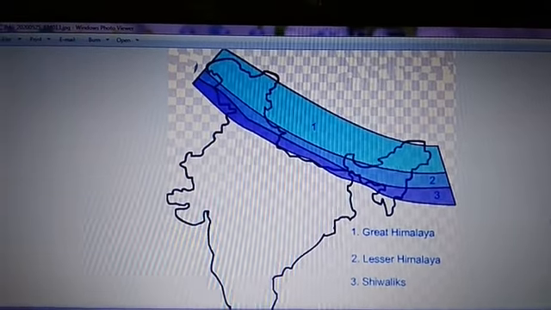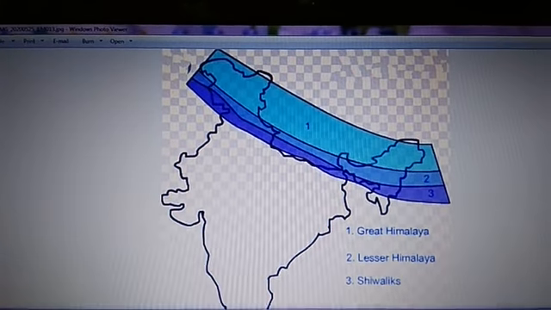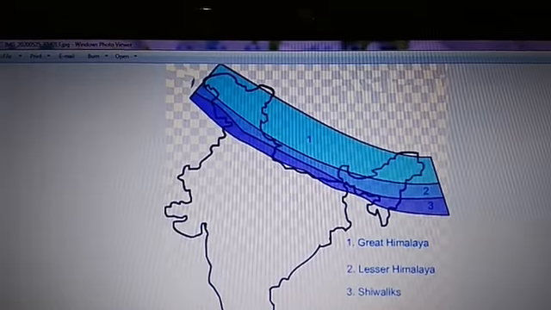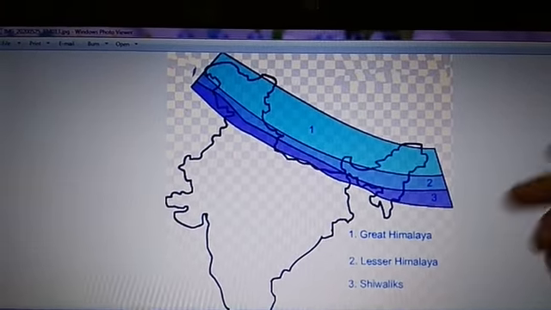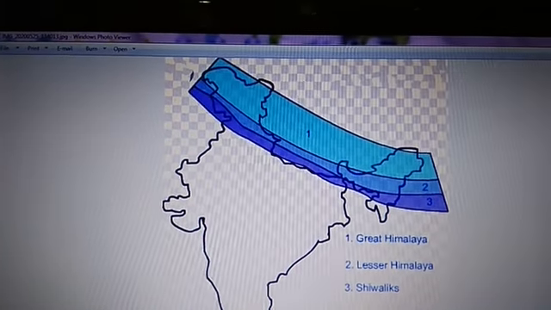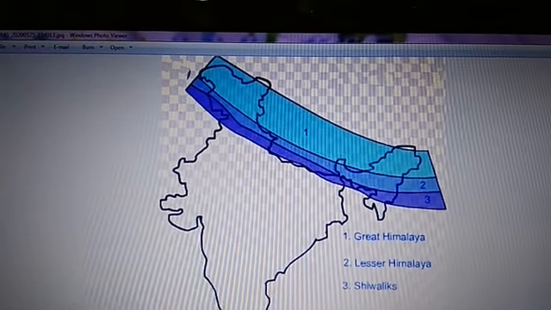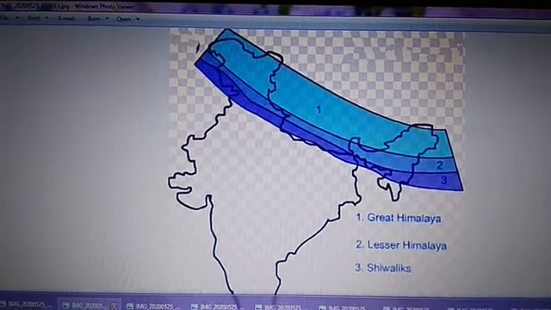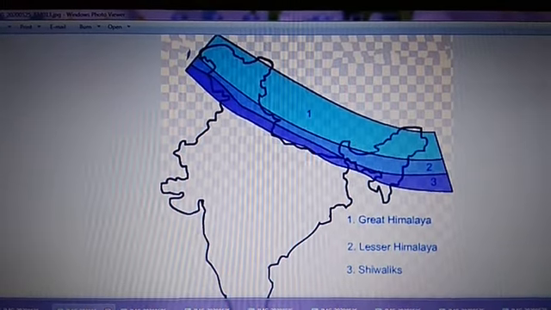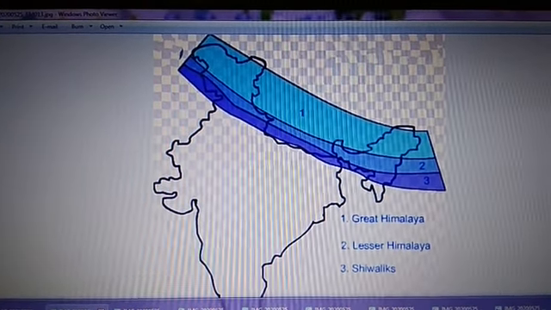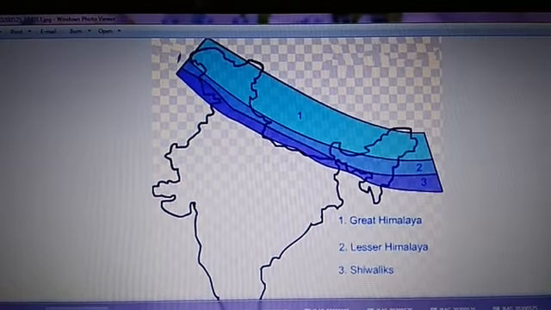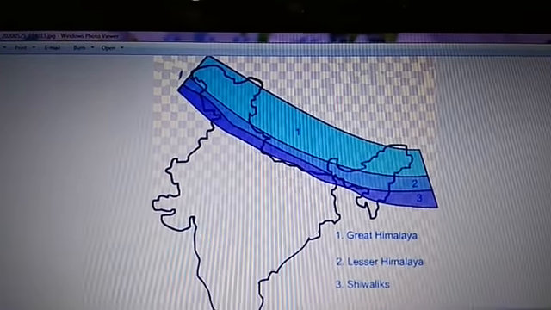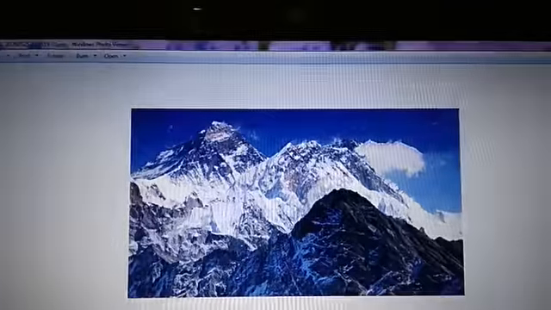In fact, you will find many trees here. Trees like pine, oak, fir, etc. are found in this region. Many fruit orchards are also found here. Fruit orchards means fruit gardens, you can say. Tea plantation is also done here, and it is good for human settlement as well. One more thing that I would like to mention here is terrace farming, which is practiced in this region.